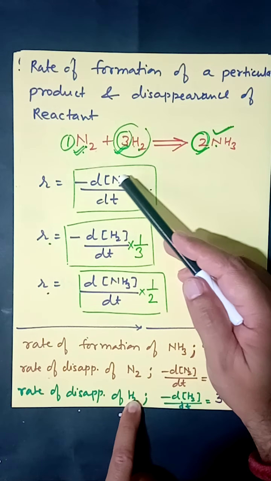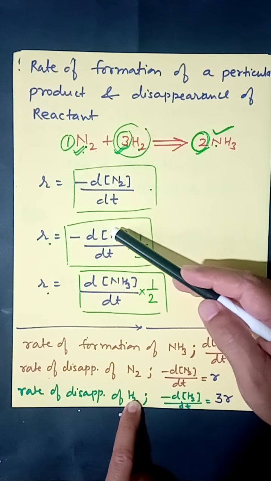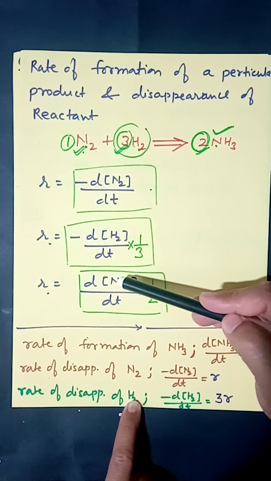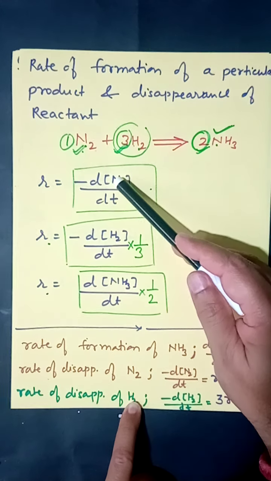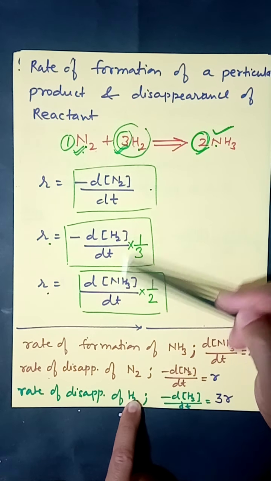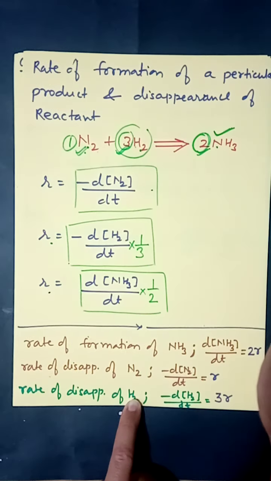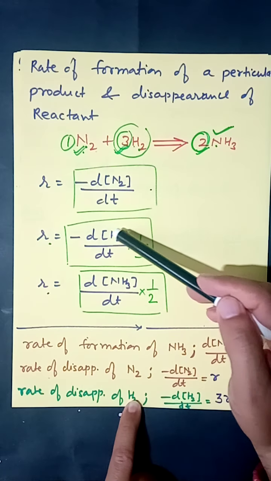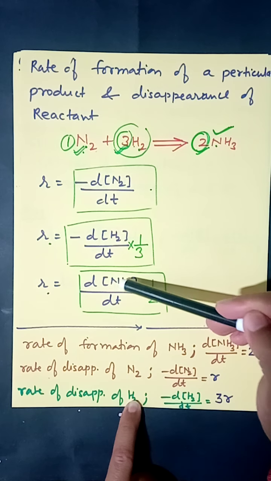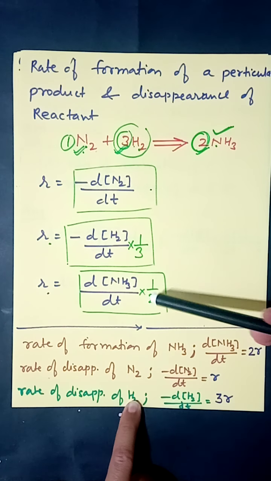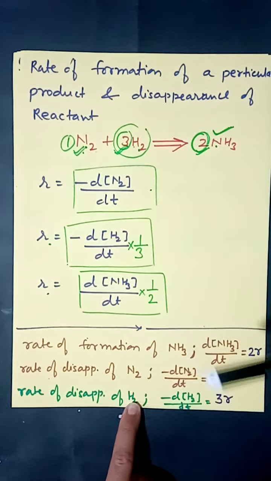Here suppose it is 1 upon 1, then this will be 3 upon 3, and here 2 upon 2. I repeat, 1 particle, 3 particles and 2 particles as per the balanced chemical equation. So here 1 upon 1, here 3 upon 3, and here 2 upon 2, and now it will give us the right answer for the rate of reaction.